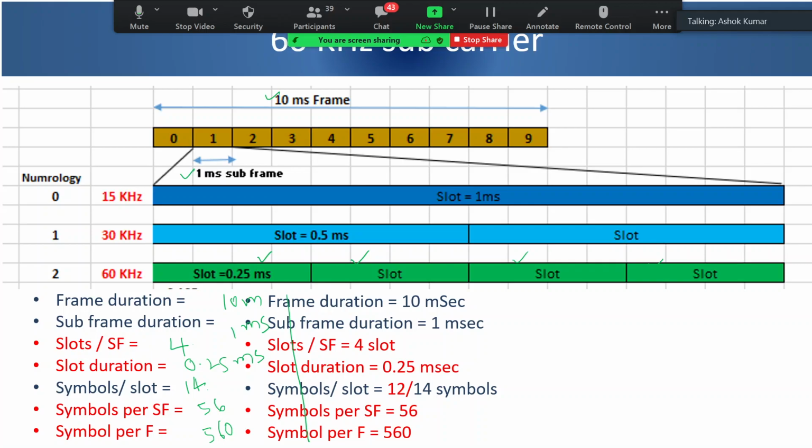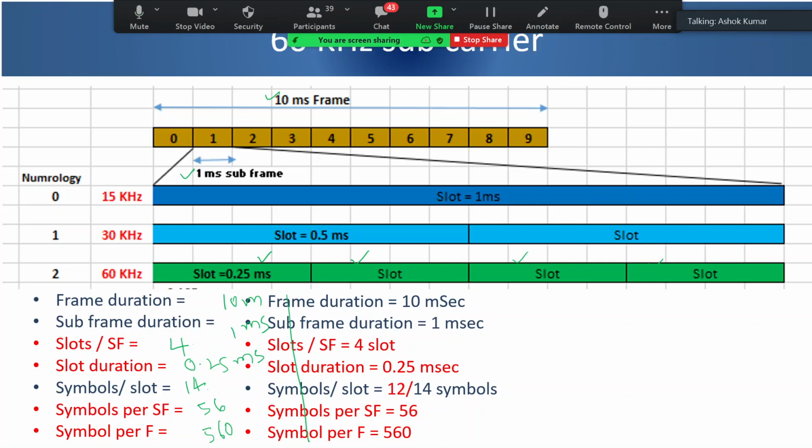When it is used for larger coverage in FR1, larger coverage means the lower side of the frequency, FR1, here you just see your slot duration is only 0.25 millisecond, whereas for 30 kilohertz or 15 kilohertz it is better, 1 millisecond or half a millisecond.